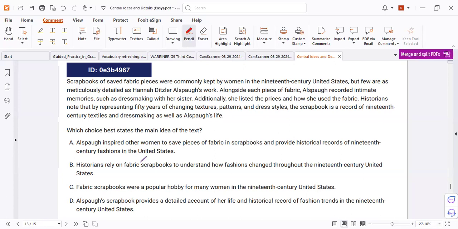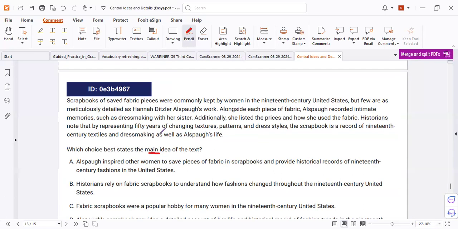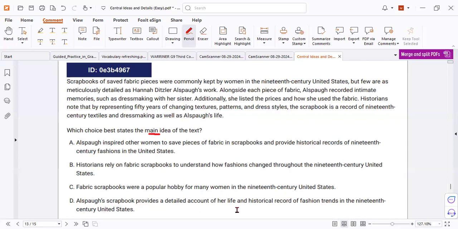Let's do it together. Of course, you know it already, John, but let's read it. The main idea. So, what is more described and what is discussed exactly? Let's prove it together. Let's know why the answer is D and the other is wrong. It says the scrapbook provides a detailed account of her life and the historical record of fashion trends in 19th century United States. Do we have a lot of information about life and the history? Let's see.